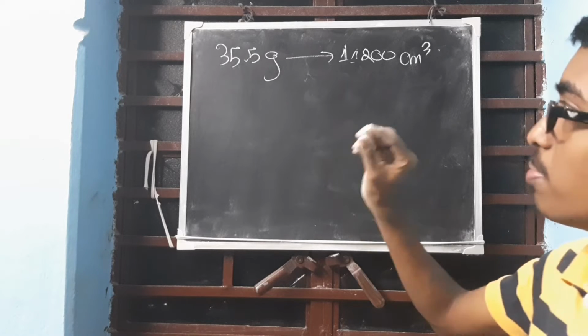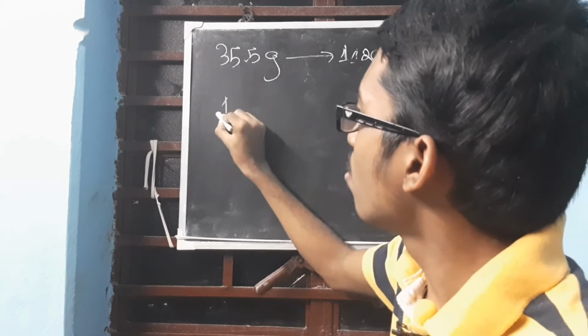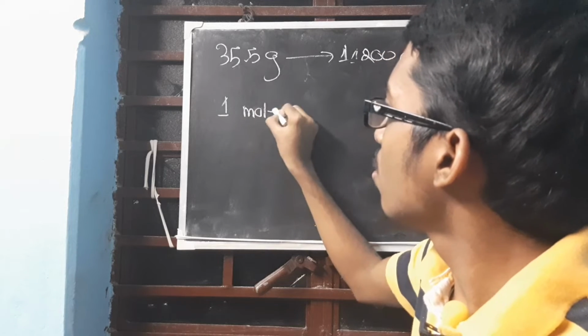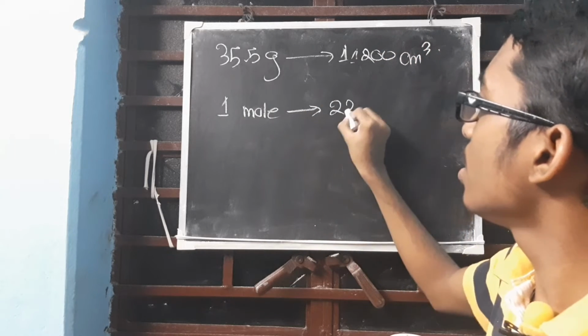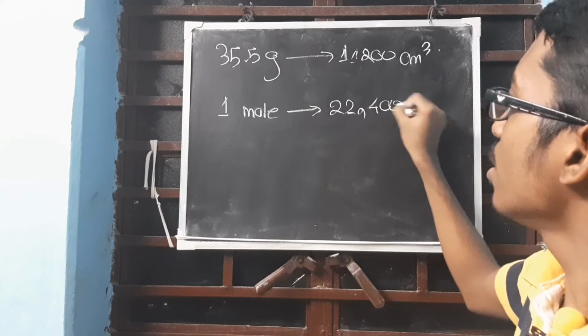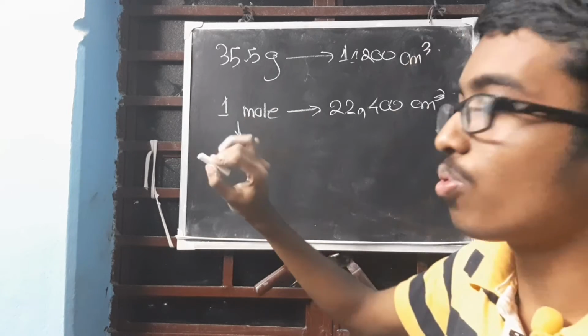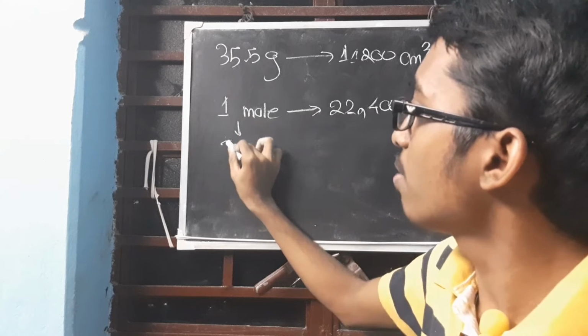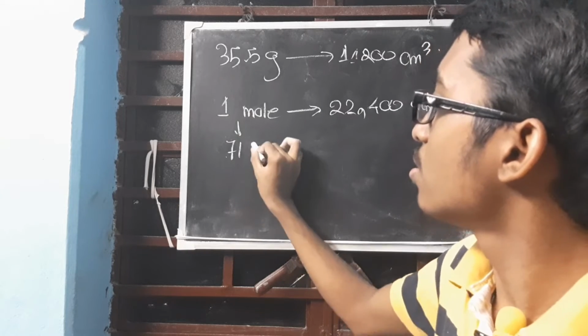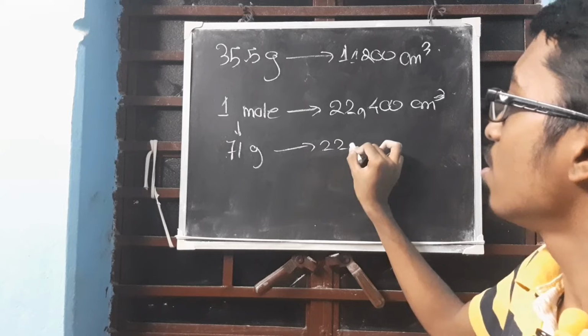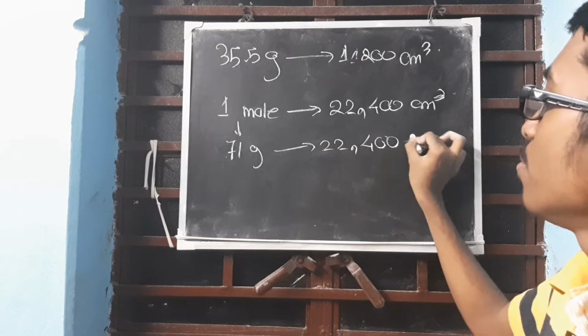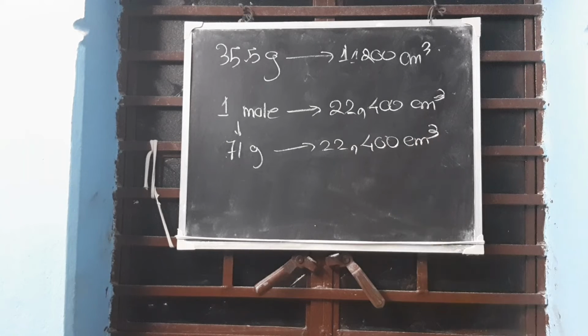Now we know that 1 mole will occupy 22,400 centimeter cube. Now what is the value of 1 mole for chlorine? It is 35.5 or 71? 71. So 71 grams should occupy 22,400 centimeter cube. Am I right?